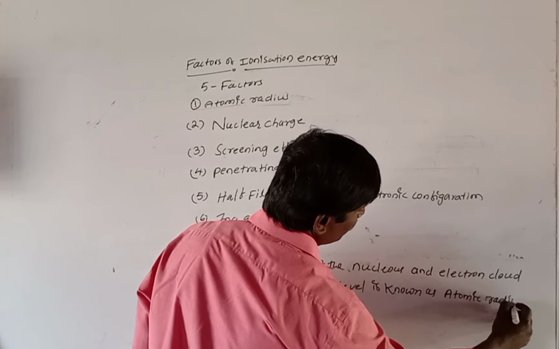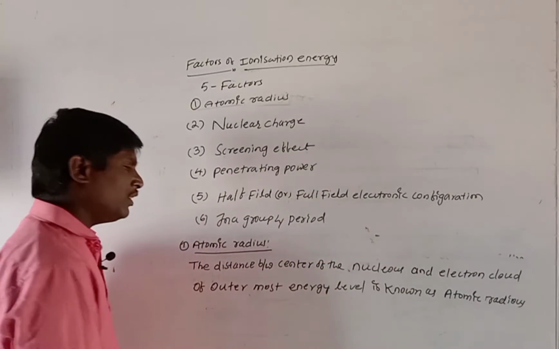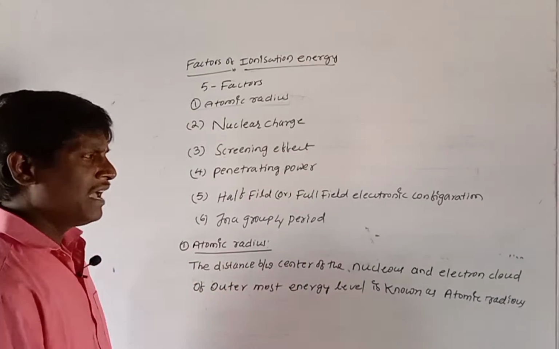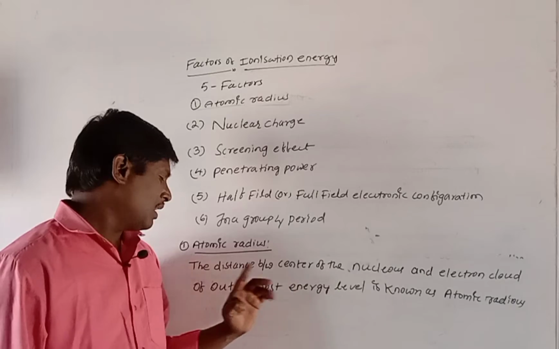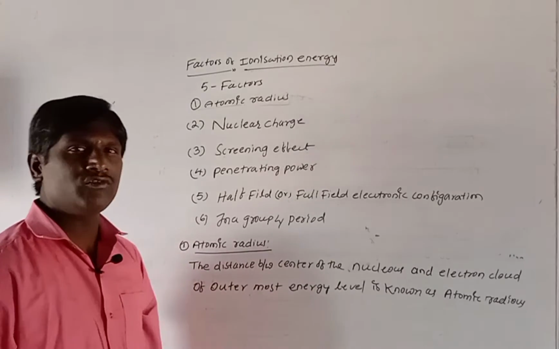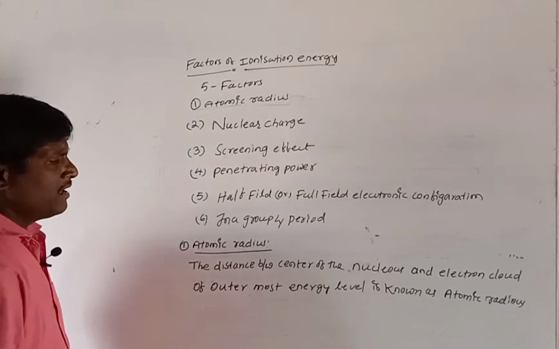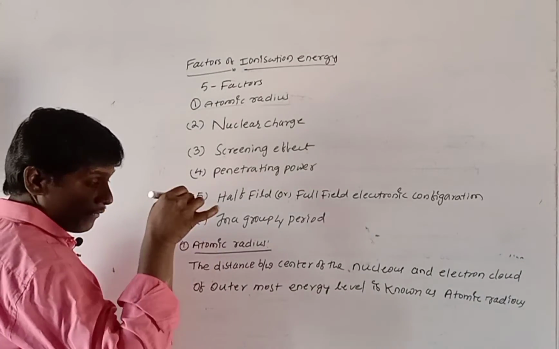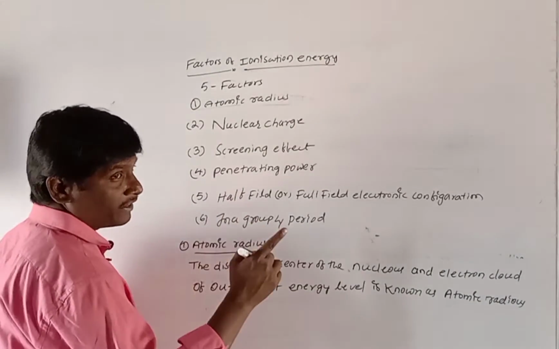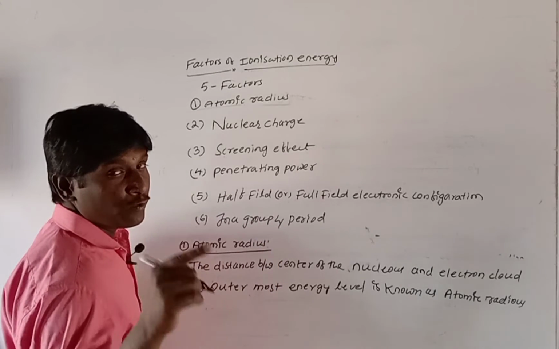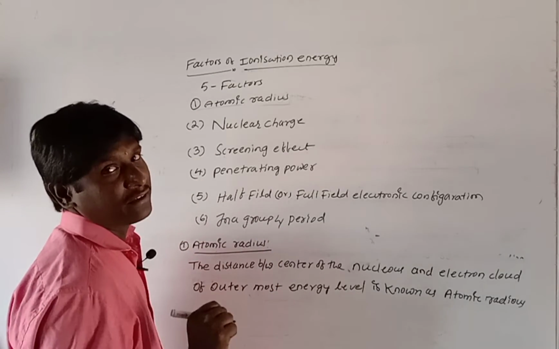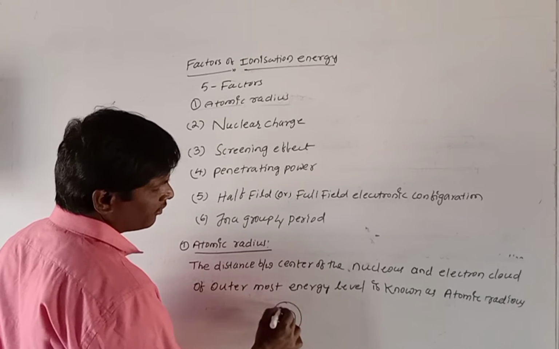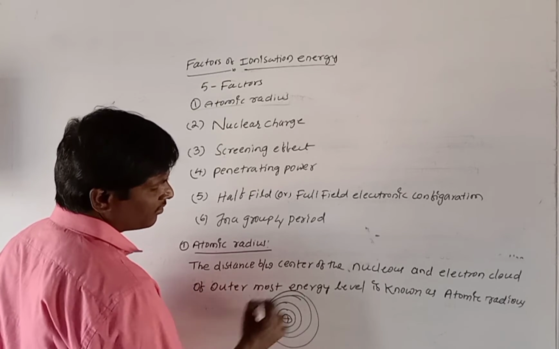See here all of you carefully. What is meant by atomic radius? The distance between the center of the nucleus and the electron cloud of the outermost energy level is known as atomic radius. My dear students, it is very important.